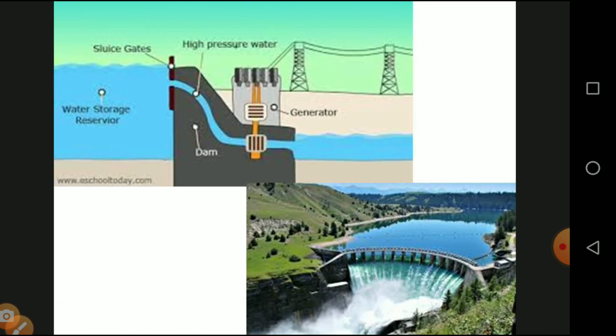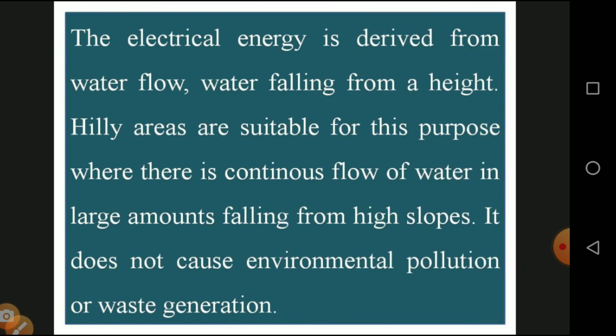This is the diagrammatic representation, and the flow of water from a high place to a low place by means of dams is shown in this diagram. Electrical energy is derived from water flow, water falling from a height. Hilly areas are suitable for this purpose, where there is a continuous flow of large amounts of water falling down high slopes.